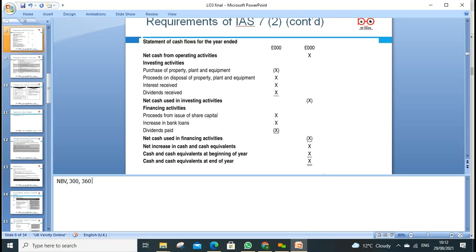So here we look at the financing. If my share capital equity figures went up compared to the last year, that is a positive cash flow. If they have gone down, yes, we pay back or buy back the shares, and that can be a negative effect on the cash. An increase in the bank loan, if we have it, means my liability went up. Why did my liability go up? Because my cash balance went up, because we borrow more.